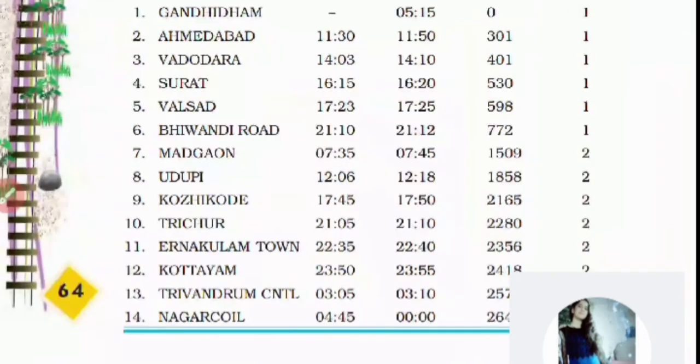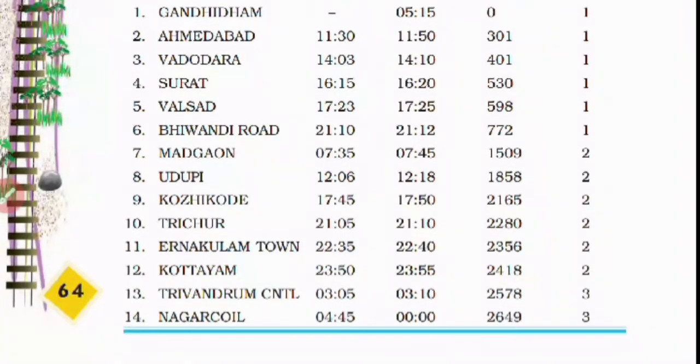गांधीधाम. Write in the chat box. Nikunj, you have to tell the answer. Tell me the answer. Which stations have been mentioned by Omana in her diary?